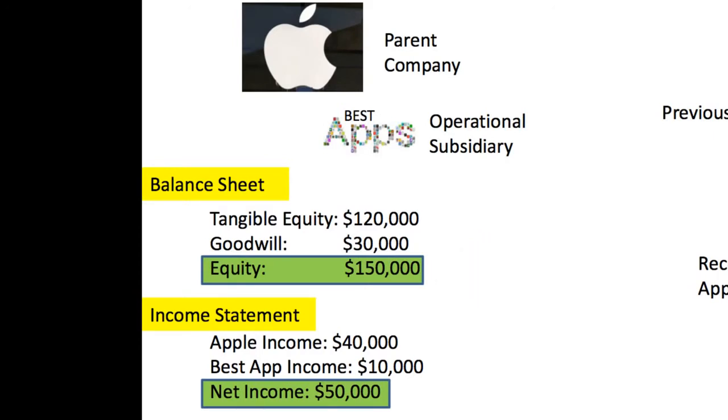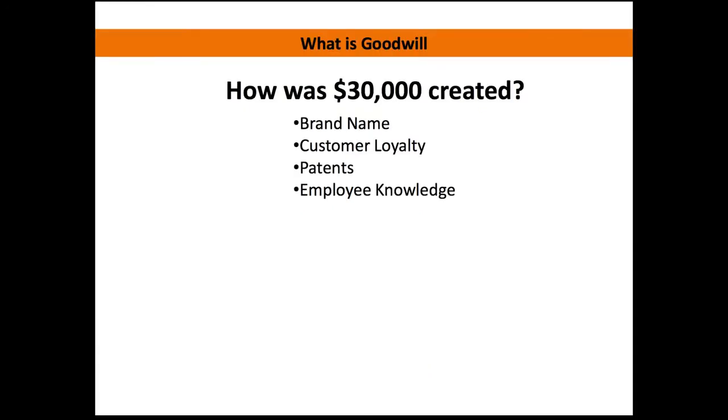When we look down at the income statement, we can see that Apple's income from before the buyout is still listed at $40,000. Now we also have an additional stream of money, which is Best Apps income of $10,000. So our net income for the whole business is now $50,000. So how was $30,000 created on the balance sheet? And this is what it is.